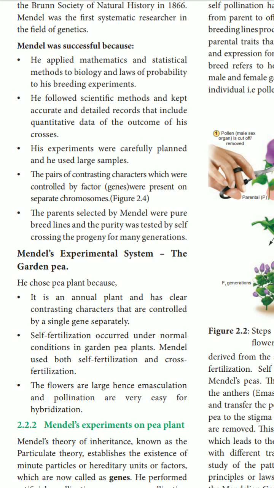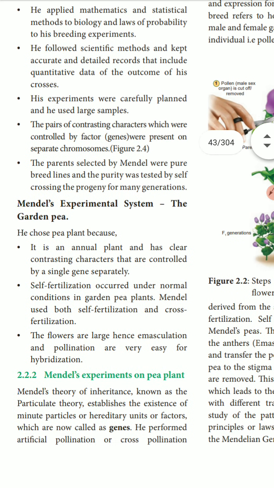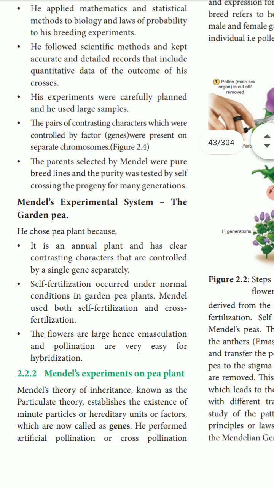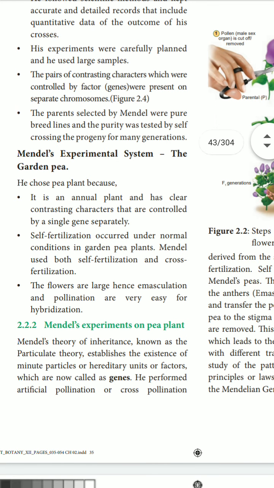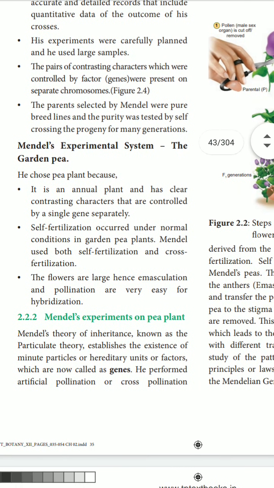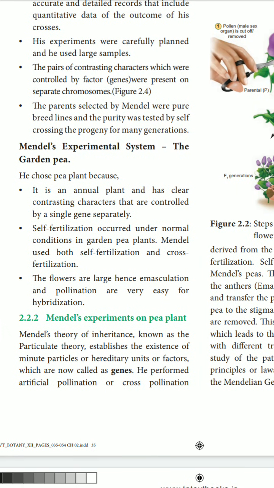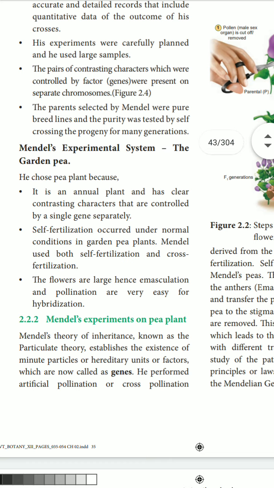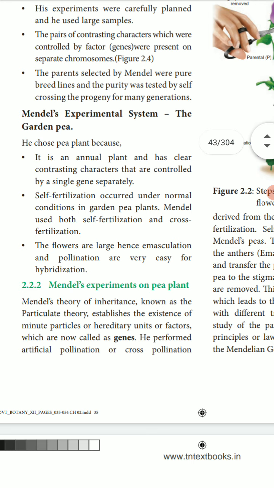Emasculation and pollination are very easy for hybridization. Very easy with hybridization. This is Mendel's experimental system in the garden pea plants. Now the particulate theory established the existence of minute particles, heredity units or factors, which are now called genes.